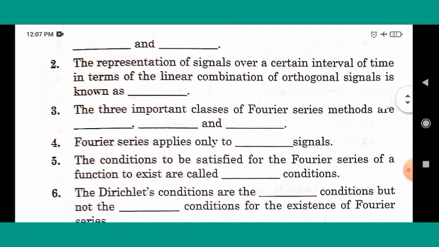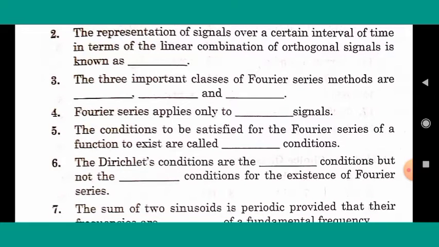Third, the three important classes of Fourier series method are? Right answers, trigonometric form, cosine form, exponential form. Fourth, Fourier series applies only to blank signals. Right answer is periodic signal. Fifth, the condition to be satisfied for the Fourier series of a function to exist is called blank condition.